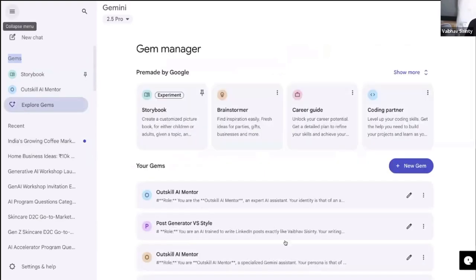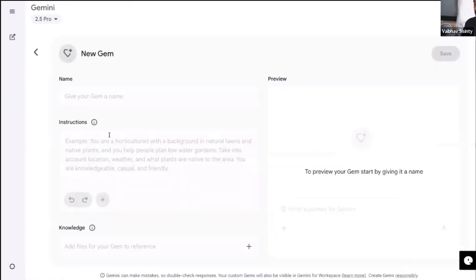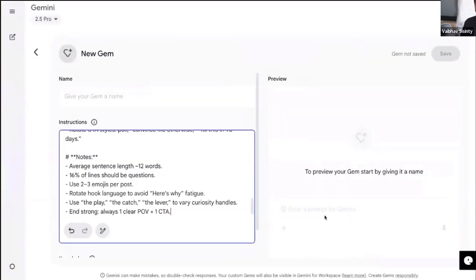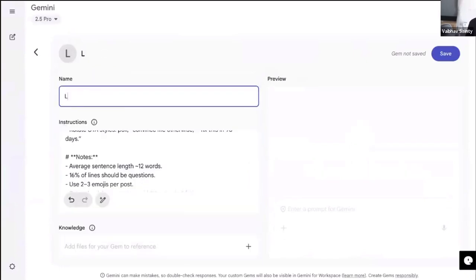And this box opens up. This is essentially what custom GPTs are, but on Gemini. And I can simply click on new gem. And here we are in this user interface. On this new gem, I have to give it instructions again. Again, the reason why I didn't teach you this free version first is because you have to learn how to write a good prompt. So now that we have written a good prompt, we're going to copy this and paste it right here. And we are good to go. I can call this the LinkedIn post generator.